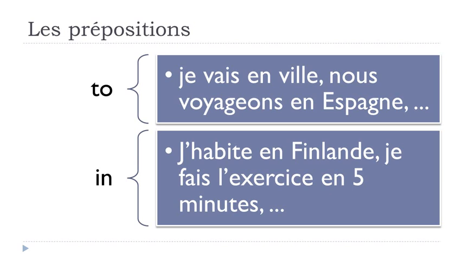So you don't want to express that you will do that in 5 minutes, so after 5 minutes, but really, if you use this preposition en, in that case, it is to express the time that you need to make this exercise. All right, so in like that, en Finlande, and then en 5 minutes.